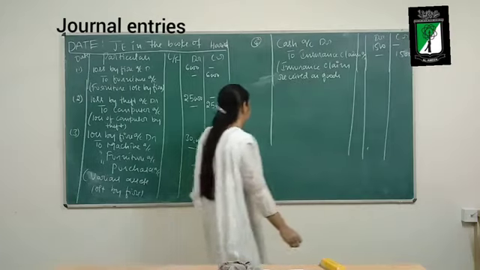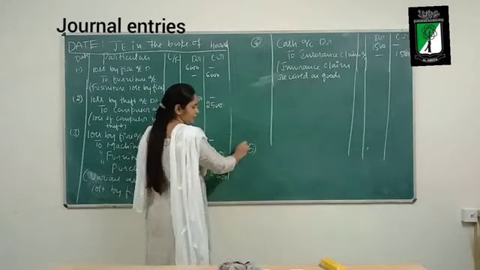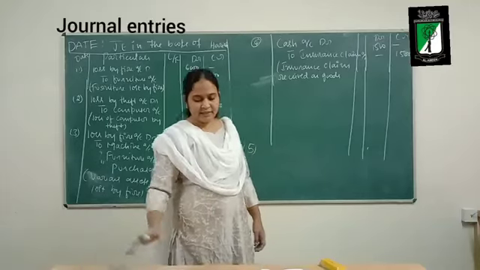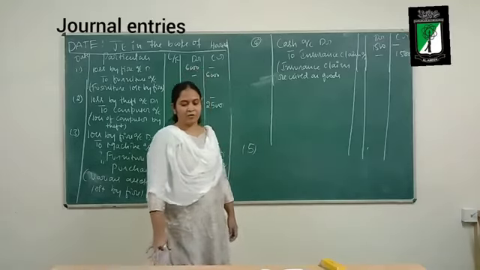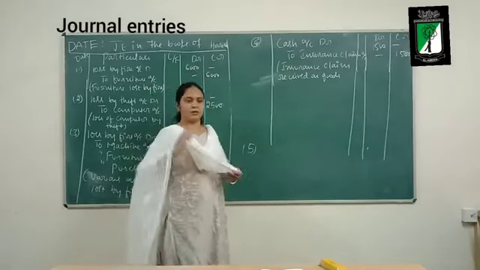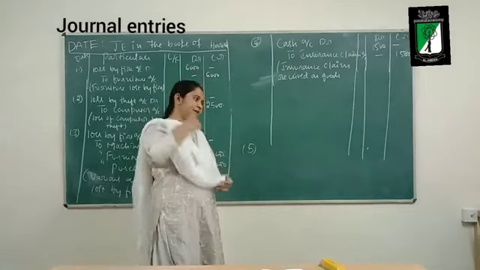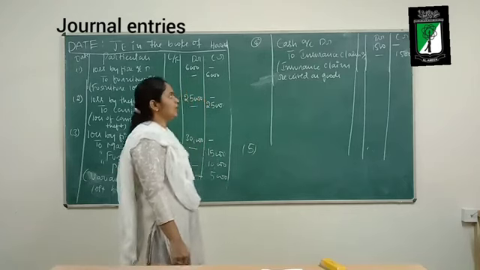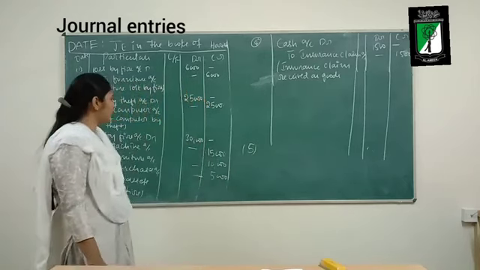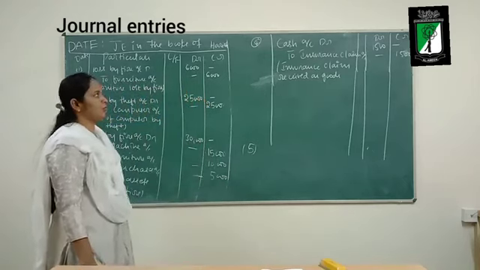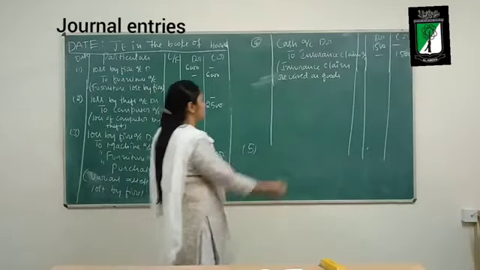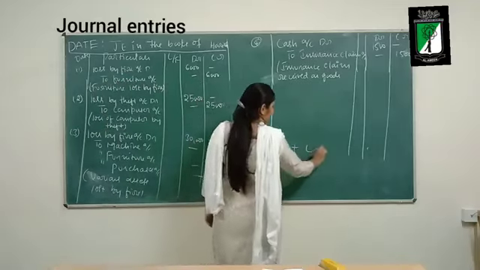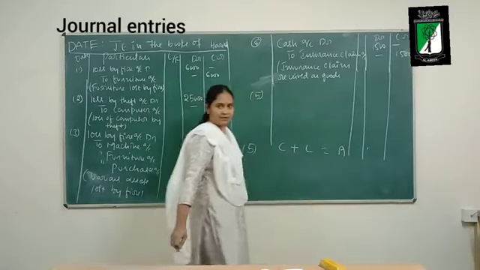Okay, last journal entry, fifth journal entry, fifth transaction. Check received for claim of stolen computer. Rupees 5,000. Okay, capital plus liabilities is equal to assets.